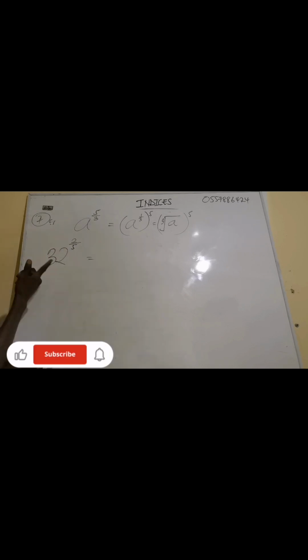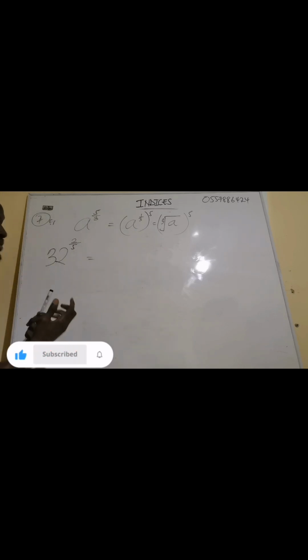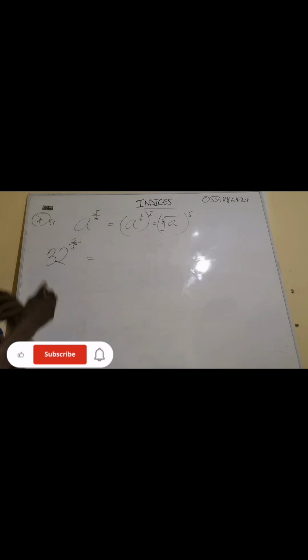Whenever we have 2 exponent 2/5, there is no way we can expand, because this one is a fraction. We can't say that the 32 is multiplying itself 2 times or 5 times, because the exponent 2 out of 5 is not 1, is not 2, is not 3. So we can't say that 32 is multiplying itself 2 times, 3 times, 4 times, or 5 times. No. That is why you need to manipulate it.